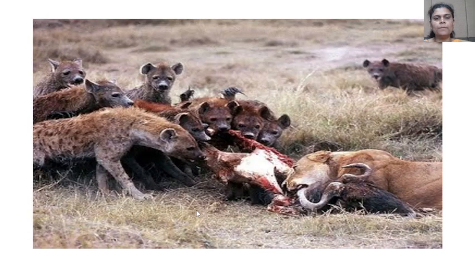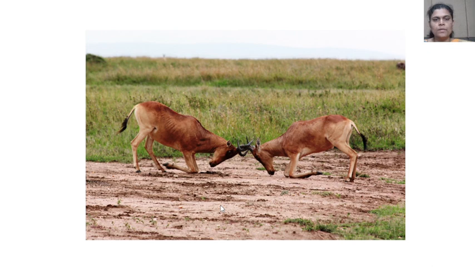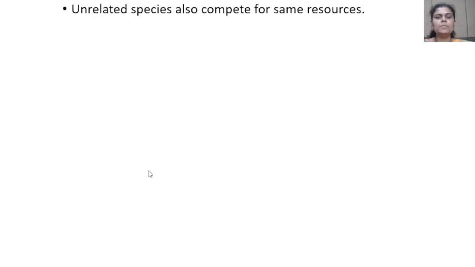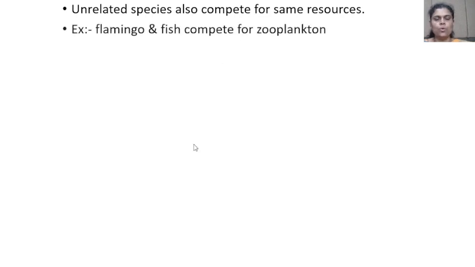Then here, look at the picture. There is competition between different species for the same resources. Here is another example of competition between species. Unrelated species also compete for the same resources. Example: flamingo and fish. Both of these organisms compete for zooplankton.